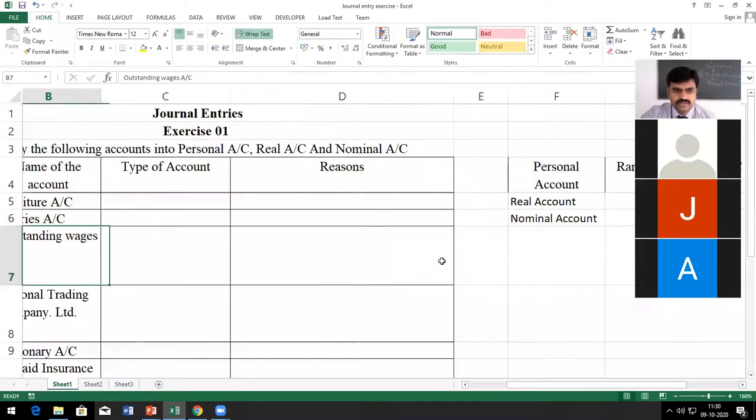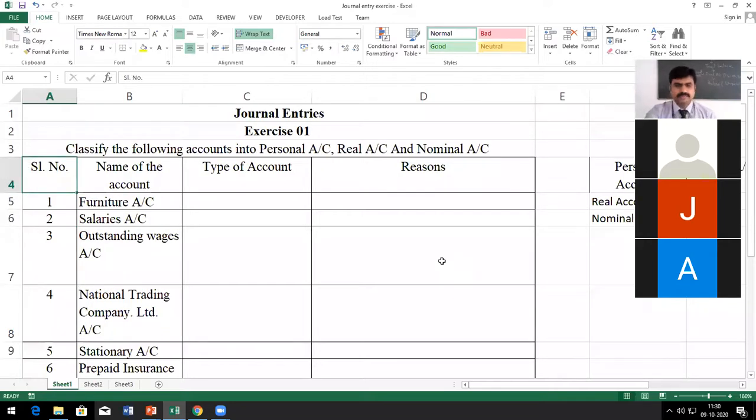Now we have gone through the accounts. Now shall we classify them? I will be asking one person randomly to tell, and I don't want anyone else to answer, because if you all answer, it will become a mass answer. You have to tell whether this account is a personal account, real account, or nominal account, and you should also tell me the reason why. It's a very simple exercise. Shall we do it now?